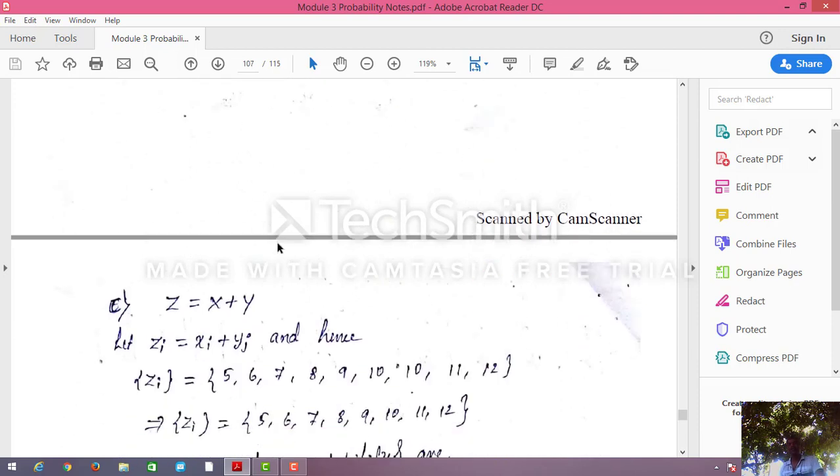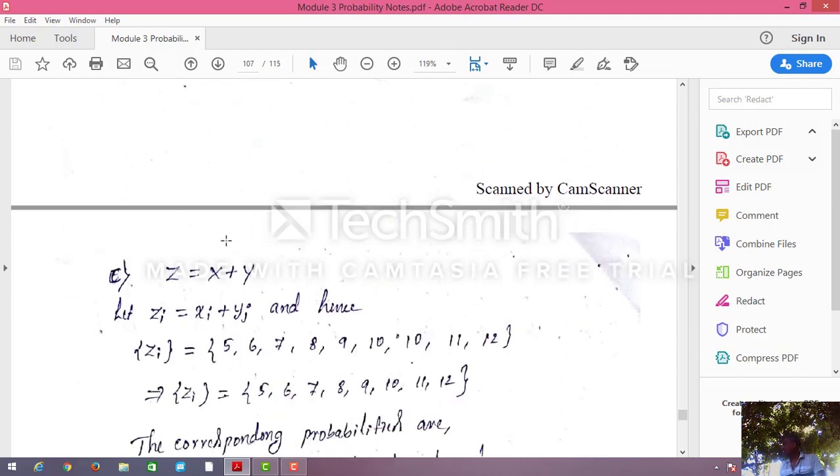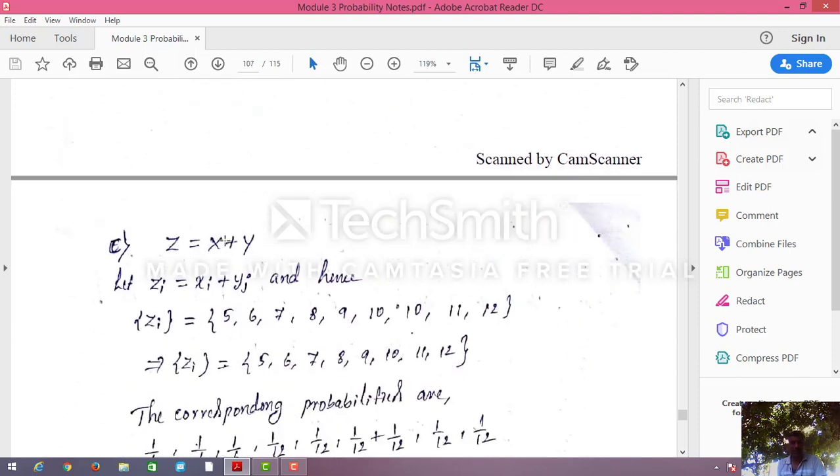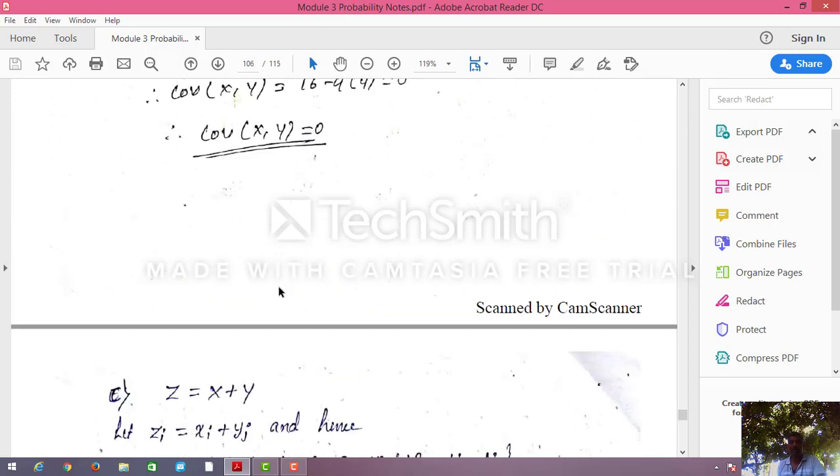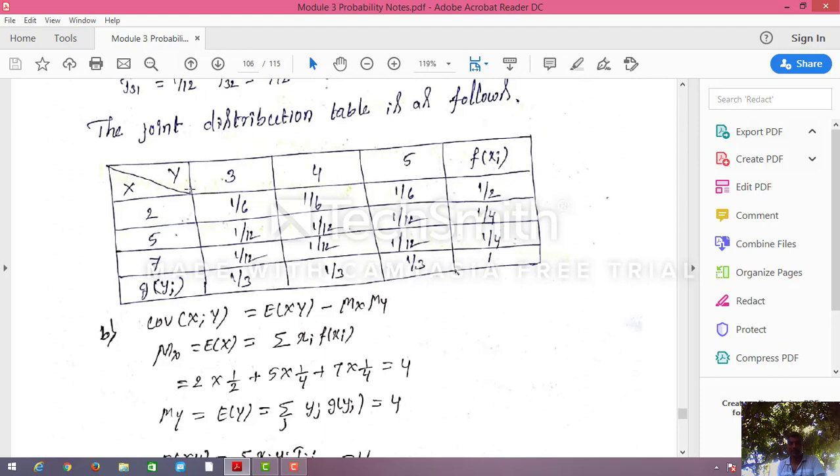Next, the third one should be z equal to x plus y. How do you find it? Z equals xi plus yj. Here, x is 2, y is 3: 2 plus 3, how much? 5. Next, 2 plus 4 is 6. 2 plus 5 is nothing but 7. Okay, understood? Next, 5 plus 3 is 8. 5 plus 4 is 9. 5 plus 5 is 10.